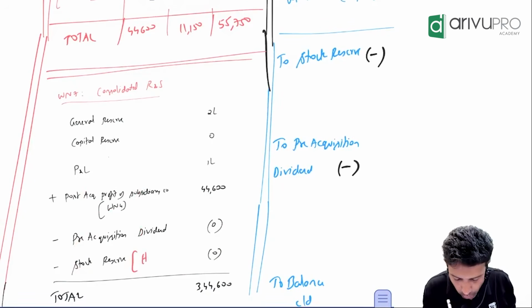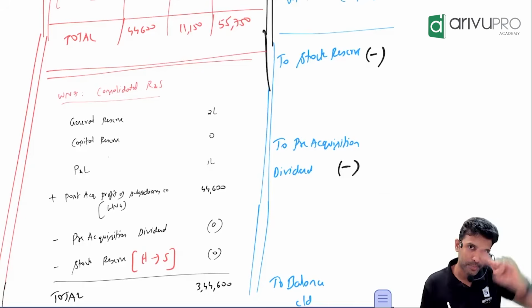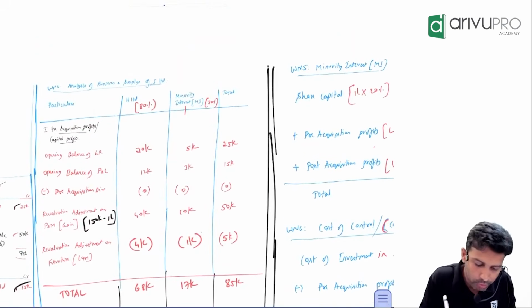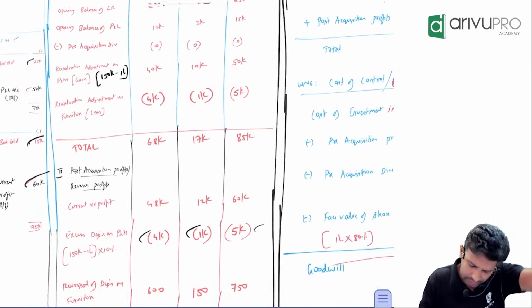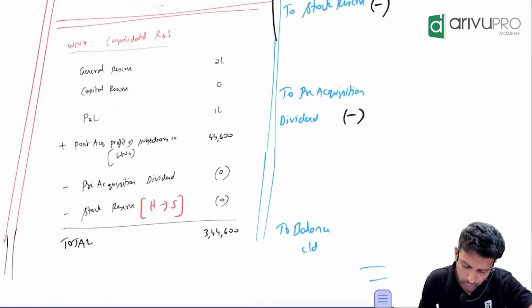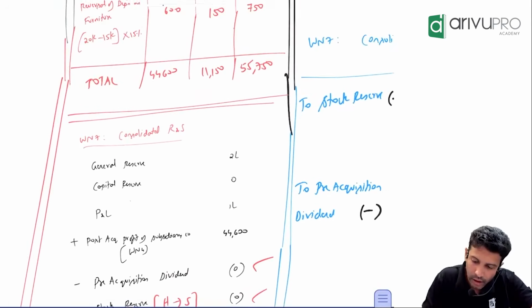But this should only be what? Downstream. Because if it is upstream, it will come under working note number 4. I've just written it as a format. I think in this problem, we don't have this also. We don't have pre-acquisition dividend. We don't have any stock reserve also. But we do have, I think maybe we'll go back.